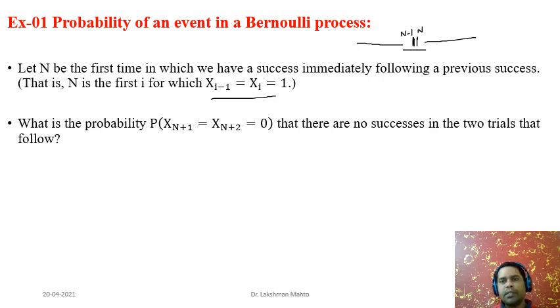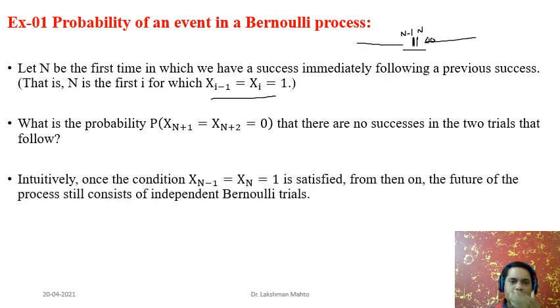That means after 1 1, what is the probability that we will get 0 in n plus 1 and 0 also in n plus 2? That is, there are no successes in the two trials that follow the nth trial. Nth trial or nth time are the same here because it is a discrete time random process. So what is the probability that we need to calculate?